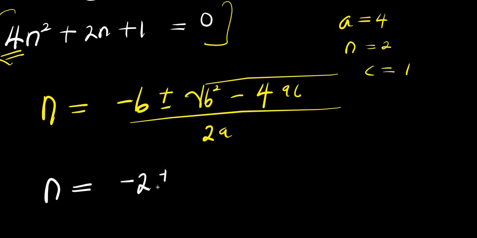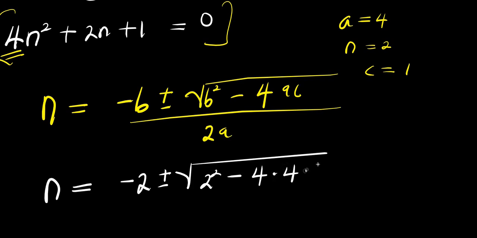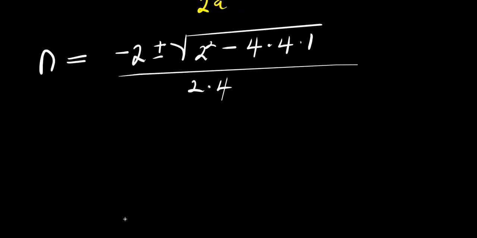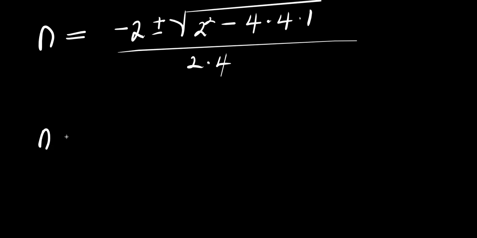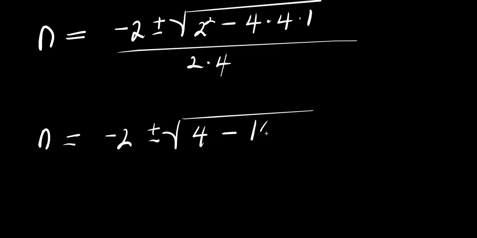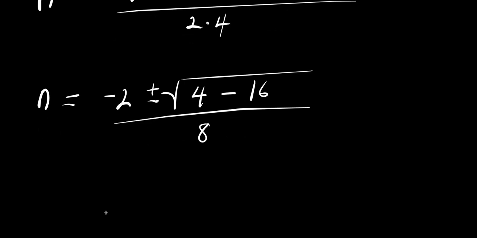So we have n equals negative 2 plus or minus square root of b squared, which is 2 power 2, minus 4 times 1, divided by 2 times, that is 2 times 4. So from here we have n equals negative 2 plus or minus square root of 2 squared, that is 4, minus 16, divided by 8.